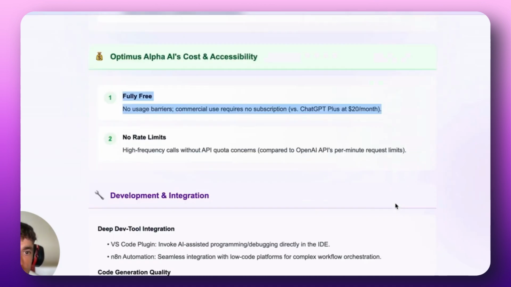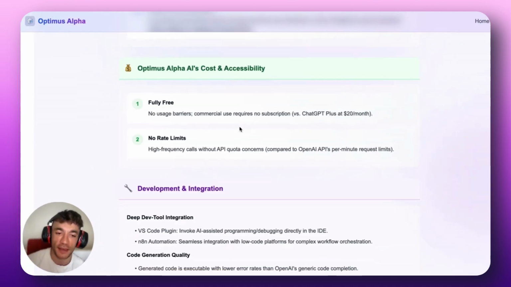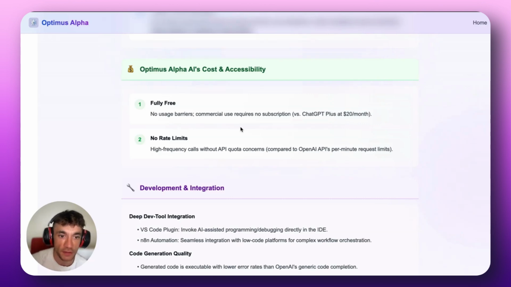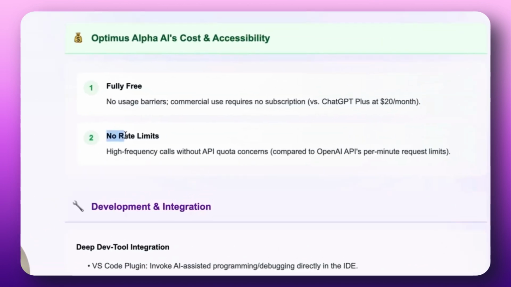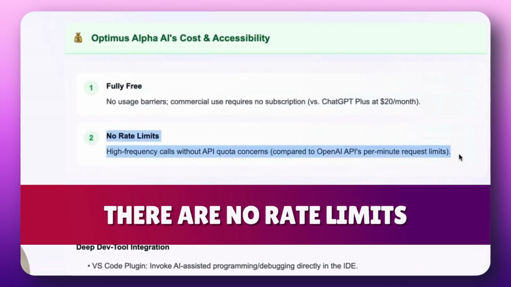Now, the one thing that I would say is that it's probably going to disappear from OpenRouter soon. I don't think this is going to be free and available forever. I think that it's just going to be put out there, people get to see how good it is, OpenAI get a bunch of feedback, and then later they'll take it off OpenRouter. So I would well and truly make the most of it while you can. And also you can see here, there are no rate limits. And that's what I was talking about, right?